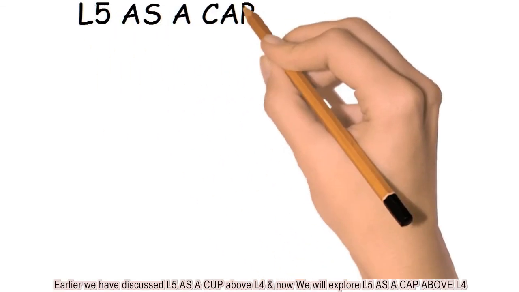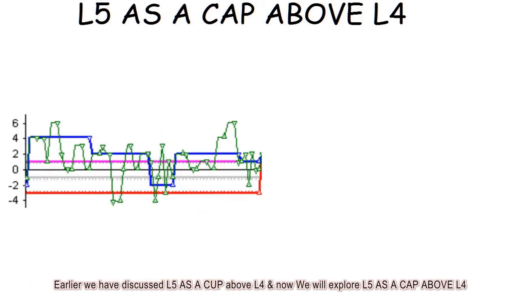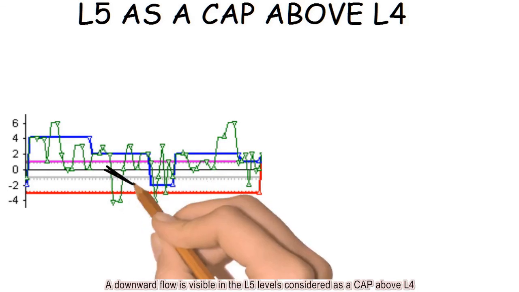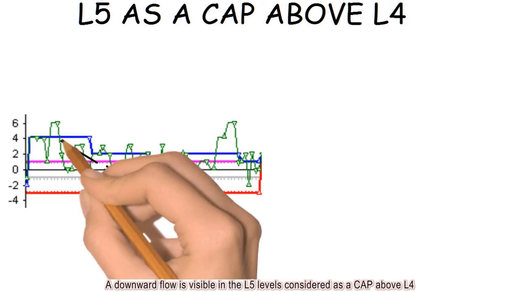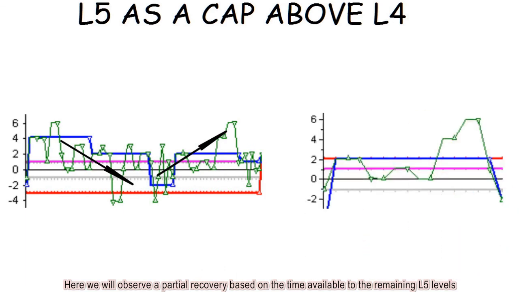Earlier we have discussed L5 as a cup above L4, and now we will explore L5 as a cap above L4. Ignoring the migration of L4 and considering L4 as a cup, a downward and upward flow can be expected. A downward flow is visible in the L5 levels considered as a cap above L4. Here we will observe a partial recovery based on the time available to the remaining L5 levels.